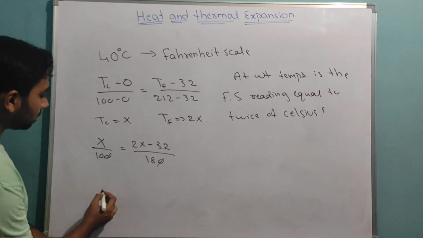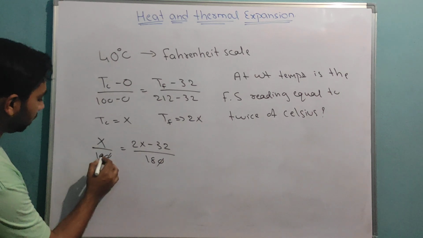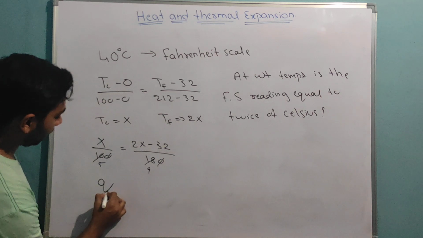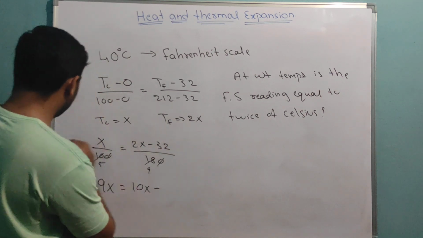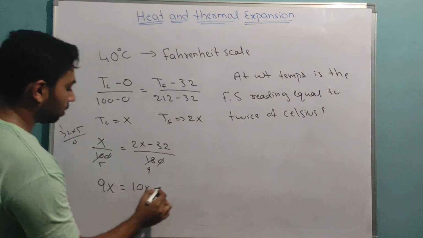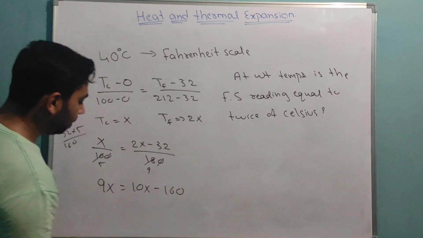Then if I do it simply, here 5, here 9 will come. Then 9x is equal to 10x minus 32 into 5. 3 fives are 15, 16, 160, correct, 160.